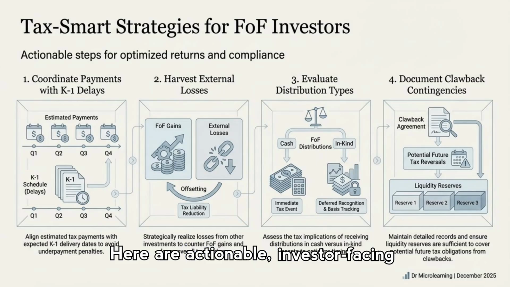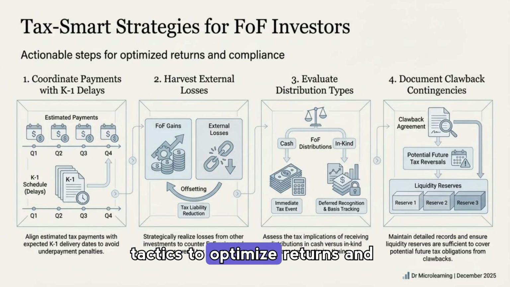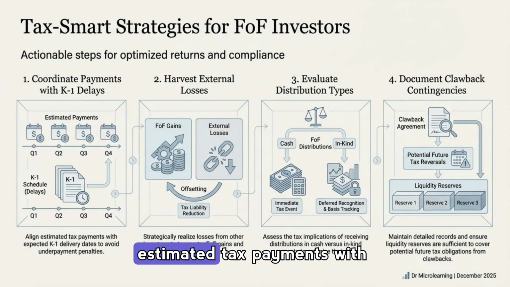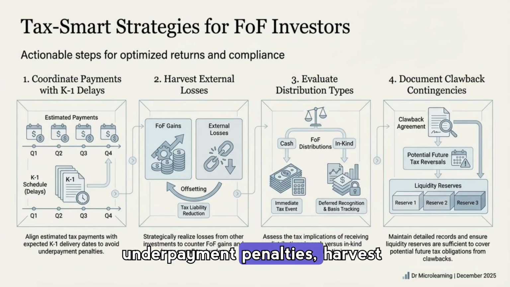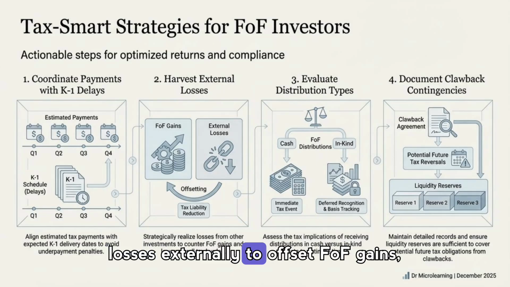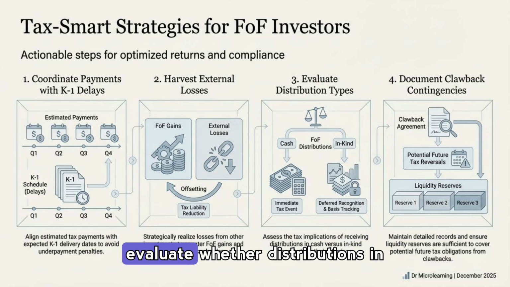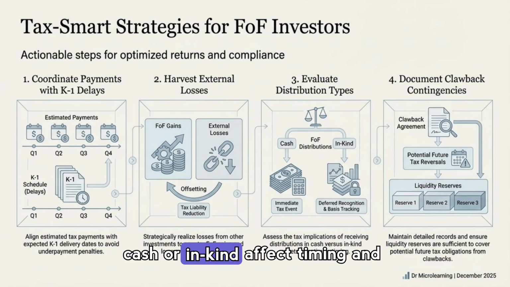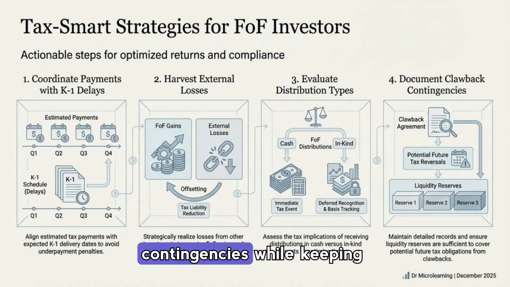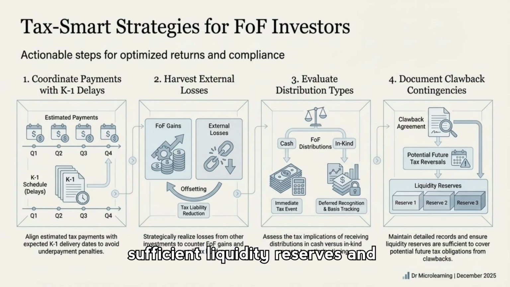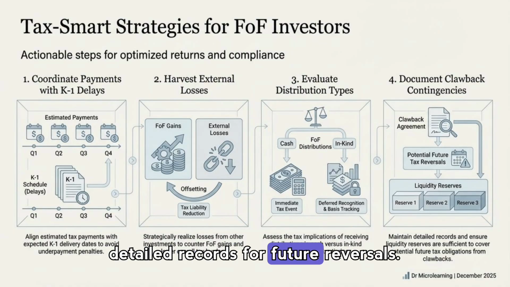Here are actionable, investor-facing tactics to optimize returns and compliance in a FOF context. Align estimated tax payments with expected K1 delays to avoid underpayment penalties. Harvest losses externally to offset FOF gains. Evaluate whether distributions in cash or in-kind affect timing and basis, and document clawback contingencies while keeping sufficient liquidity reserves and detailed records for future reversals.